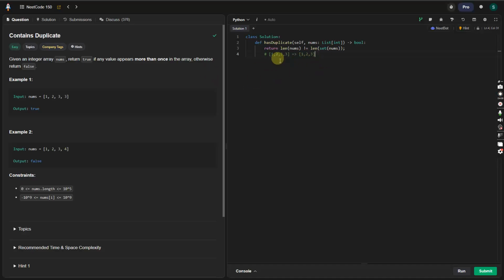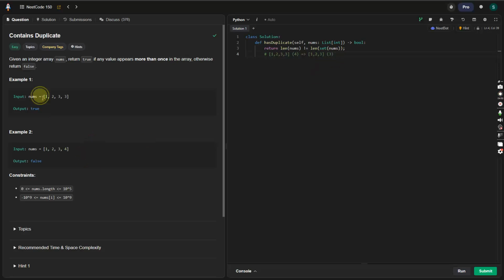Then the length of this array would be 4, and the length of this array would be 3. Thus, 4 does not equal 3, so it returns false. But here, we want to return true. Oh wait, this returns true actually, because 4 does not equal 3 is true.